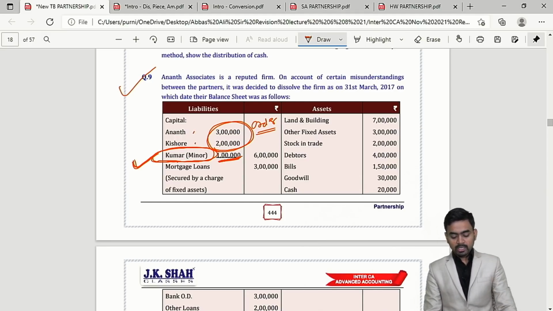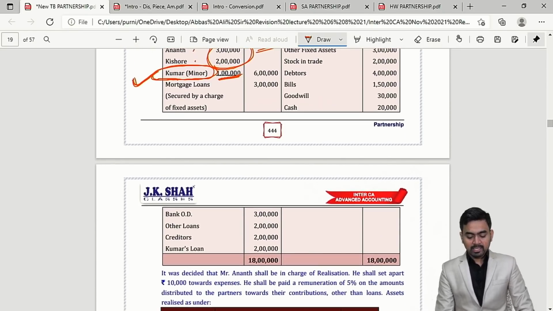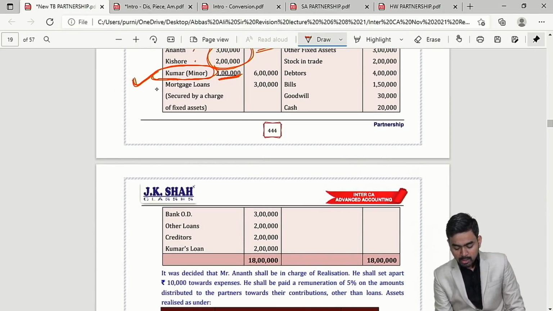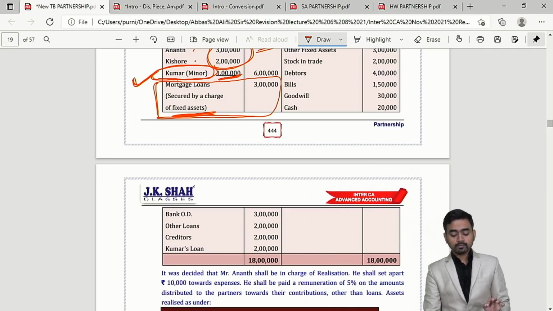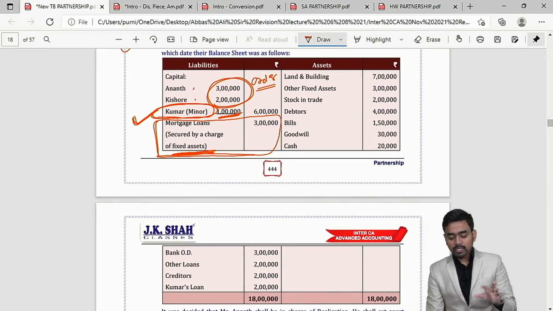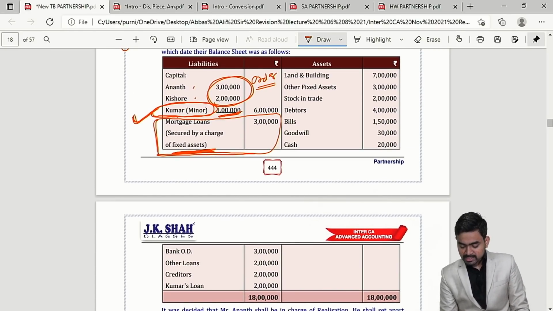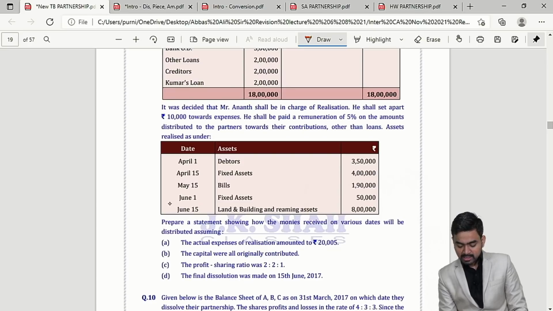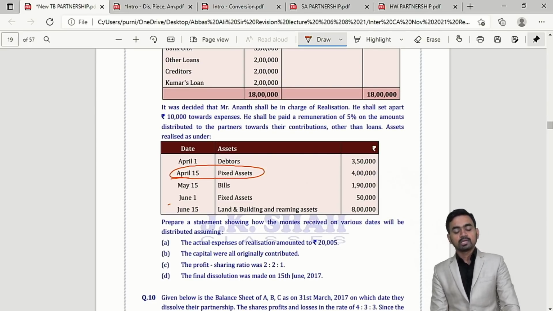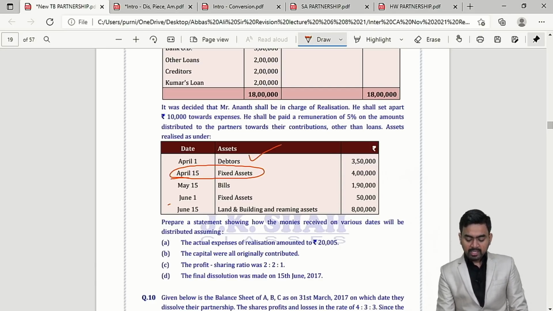First important point. Second important point, my dear students, please check over here. Mortgage loan is secured against fixed assets. Very important point. Mortgage loan is secured against fixed assets. They are the fixed assets. Correct. But my dear students, see the realization. In this realization, fixed asset is realized here at the second position. So first we realize debtor, second we realize fixed assets.